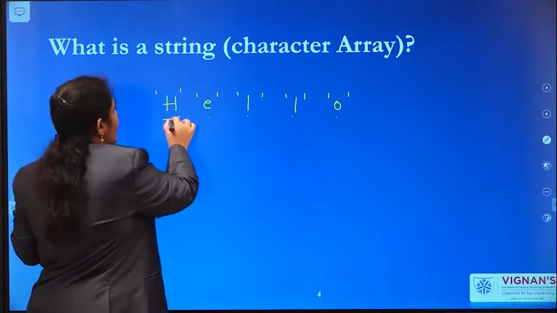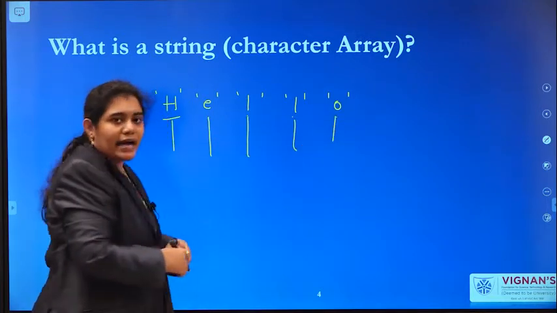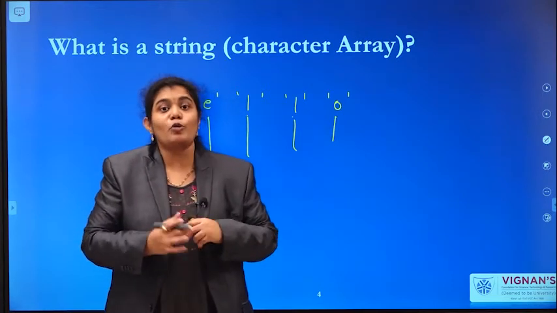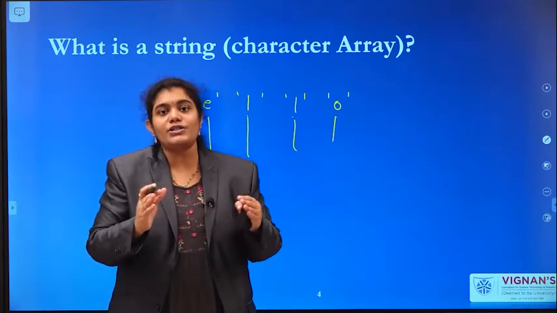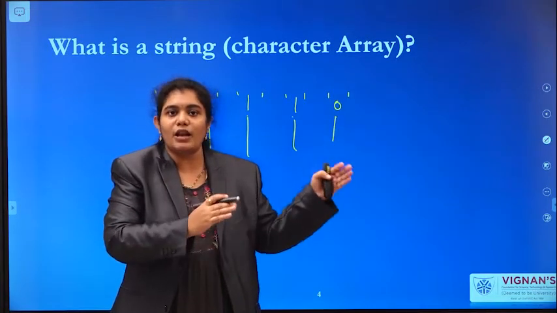So individually each is a single character. These are a group of characters only, but all of them are represented individually: H, E, L, L, O.